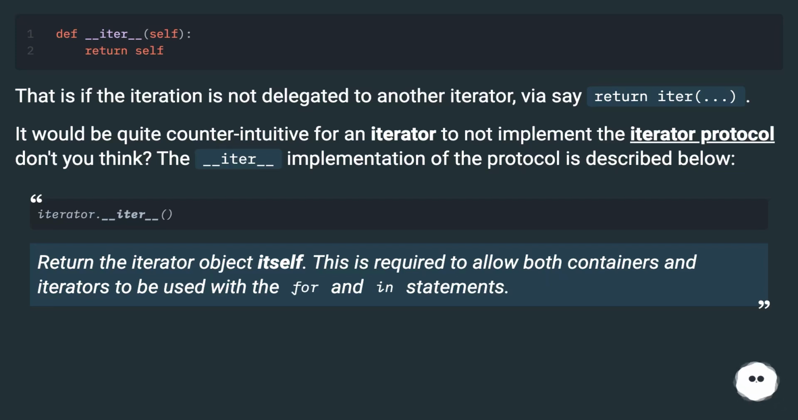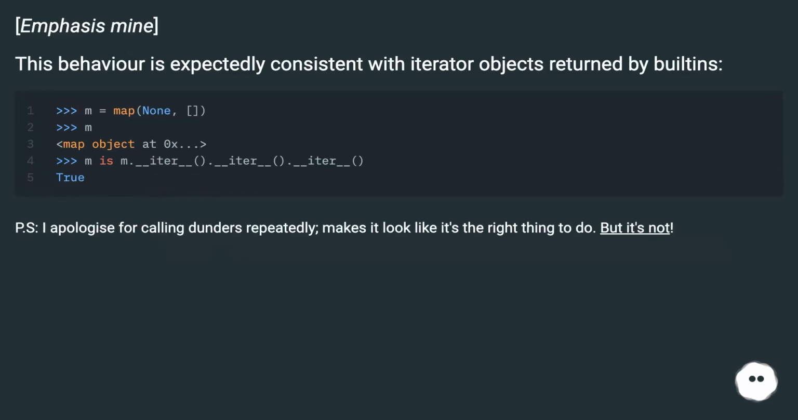The __iter__ implementation of the protocol is described below. Return the iterator object itself. This is required to allow both containers and iterators to be used with the for and in statements. Emphasis mine. This behavior is expectedly consistent with iterator objects returned by built-ins. P.S. I apologize for calling dunders repeatedly, makes it look like it's the right thing to do. But it's not.